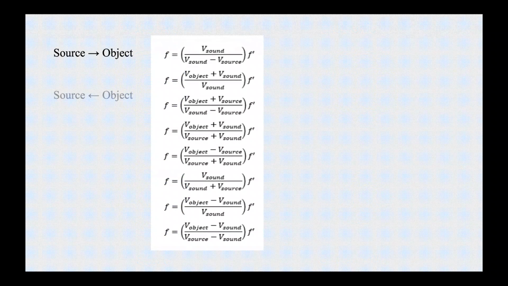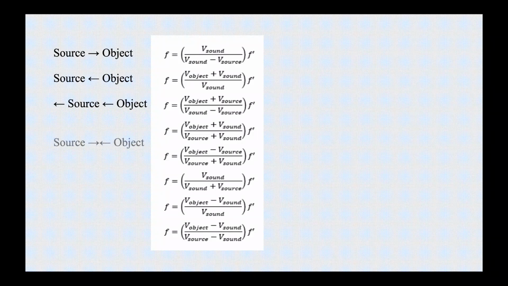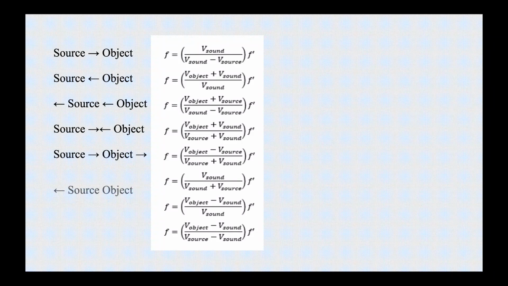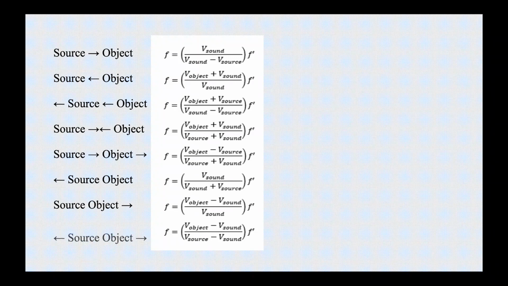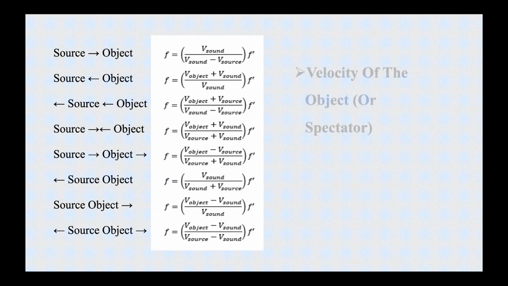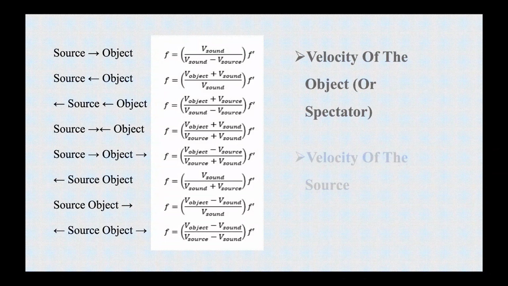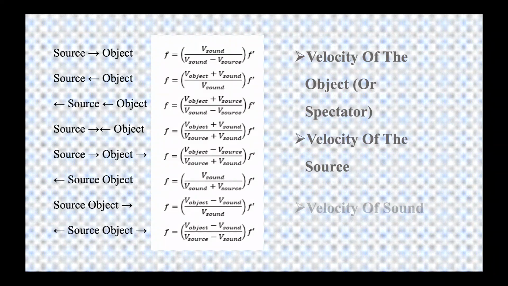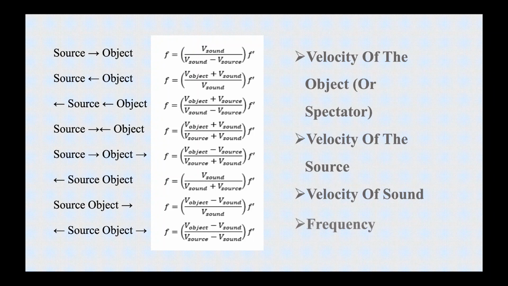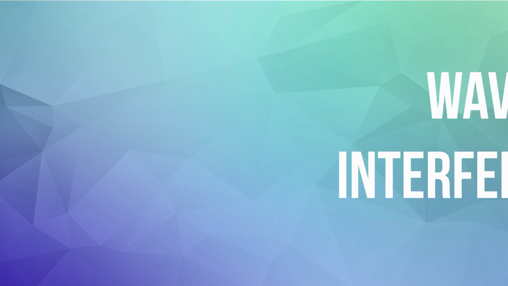There are 8 equations used when figuring out the perceived frequency of a wave from an observer's point of view. There is a different equation for each different scenario as shown here. 4 variables must be known: the velocity of the object or spectator, velocity of the source, the velocity of sound, and the frequency. Using these 4 variables, we can find the perceived frequency. It is important to note that in these equations, f prime is the actual frequency and f is the perceived frequency.